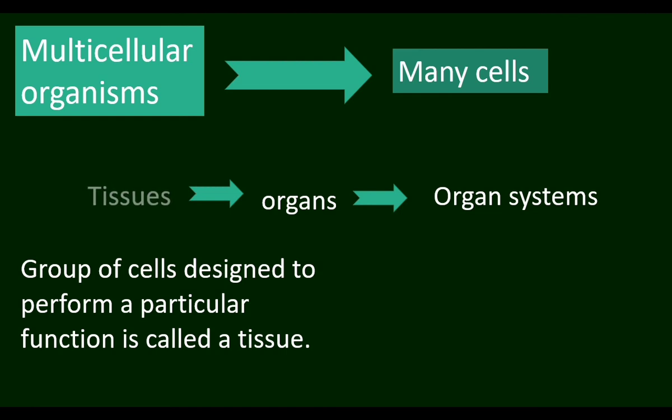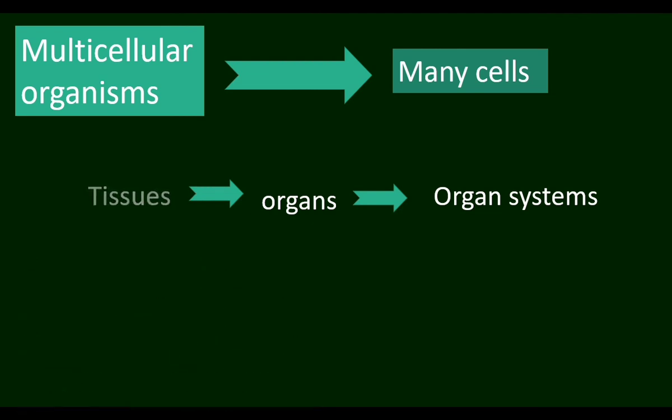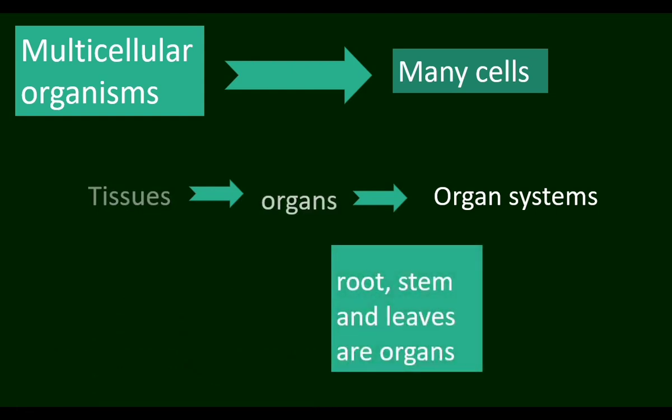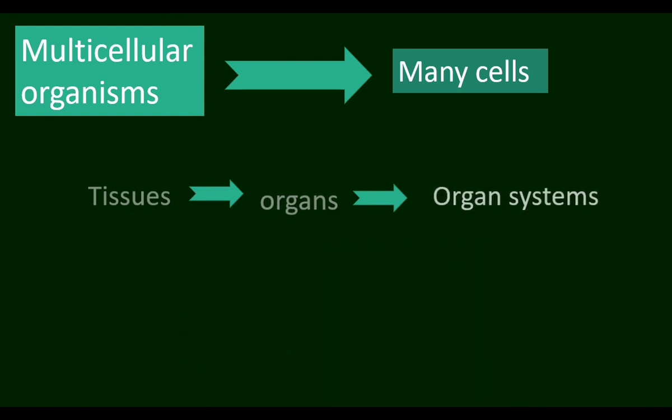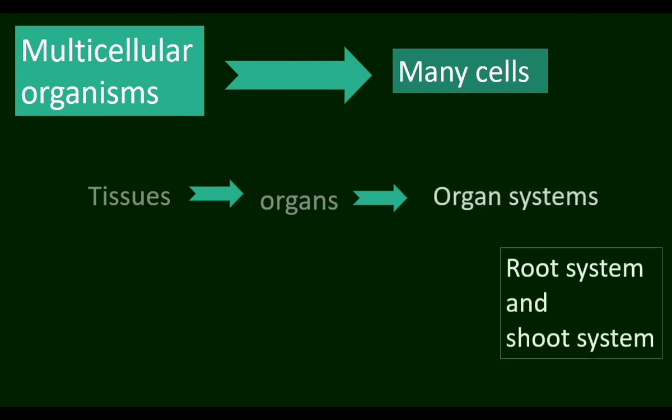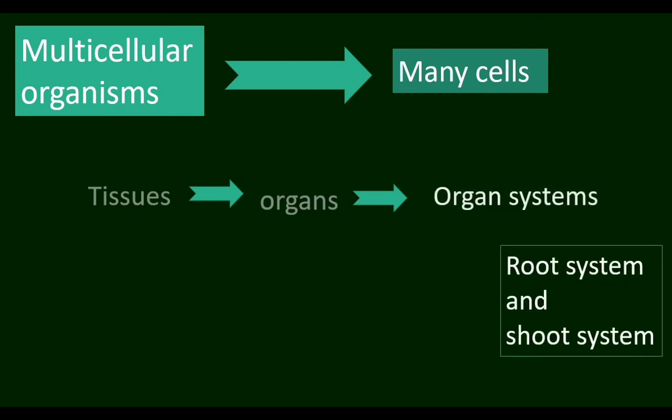A group of cells designed to perform a particular function is called a tissue. These tissues group together and form organs. For example, in plants, root, stem and leaves are organs. These organs together form organ systems like the root system and shoot system.